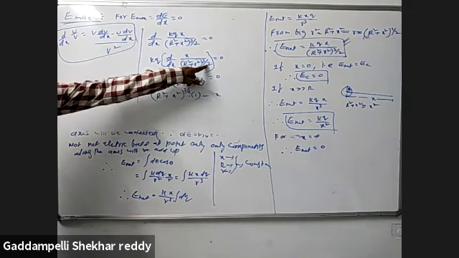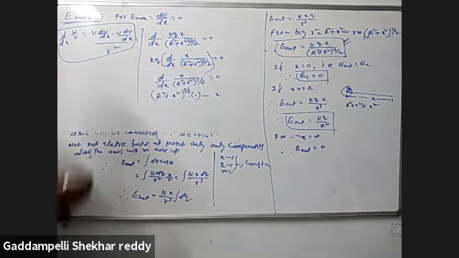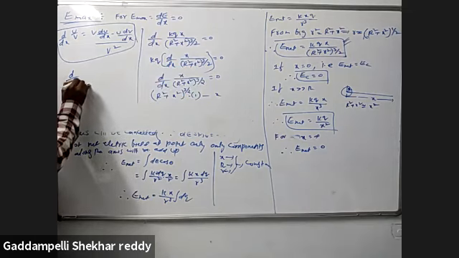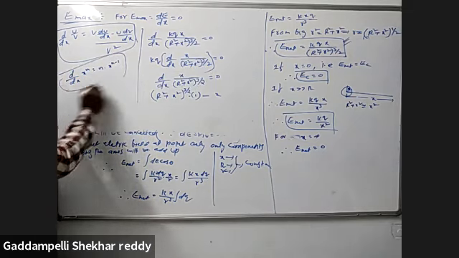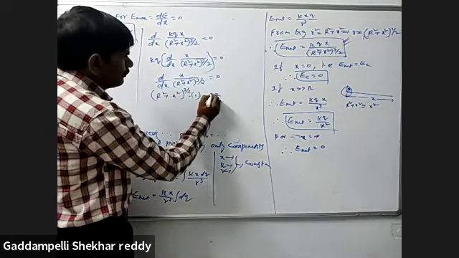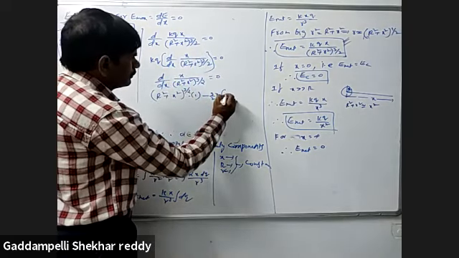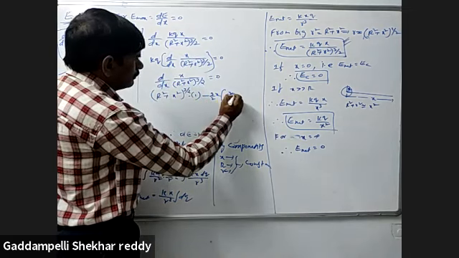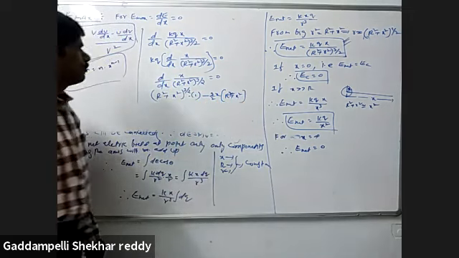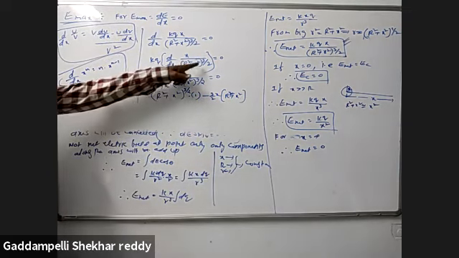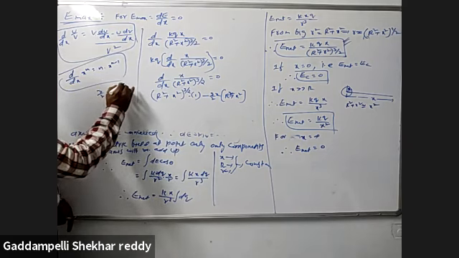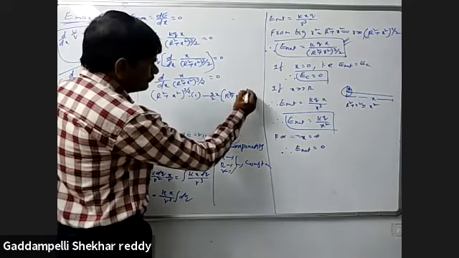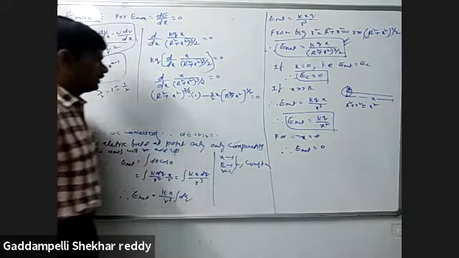This means x power n, dx. d by dx of x power n is equal to how much? You know that d by dx of x power n is equal to n into x power n minus 1. So your power is 3 by 2, (r square plus x square) whole power 3 by 2 minus 1. 3 by 2 minus 1, LCM 2, 3 minus 2, 1 by 2.